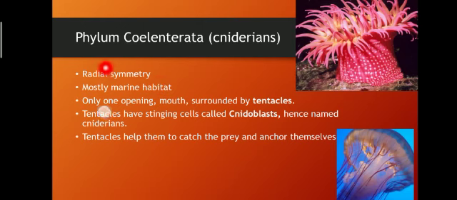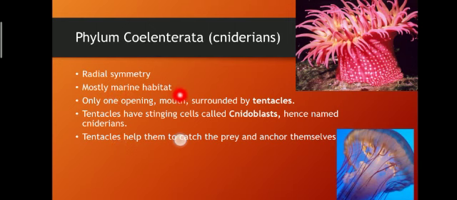Then coming to the next phylum, phylum Coelenterata, or we can call it Cnidarians. By reading these characteristics, we'll come to know why the name Coelenterata is given to this animal and why Cnidarians is used for these animals. First of all, these have radial symmetry. Radial symmetry means at any plane they can be cut down into two equal halves.